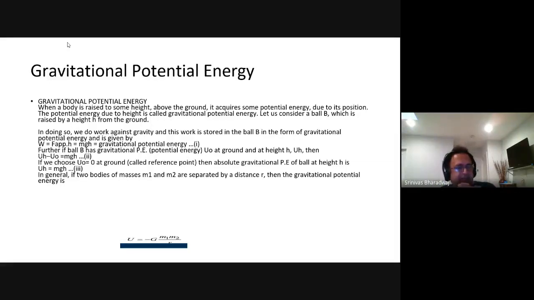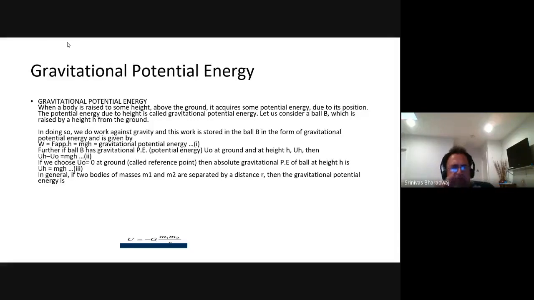right? A conservative force is a force of the form F of R, right? Where everything else is constant, right? So now GMM by R square is of that form F of R. It is of the form, more accurately speaking, 1 by R square, right? So GMM by R square is the force, right?